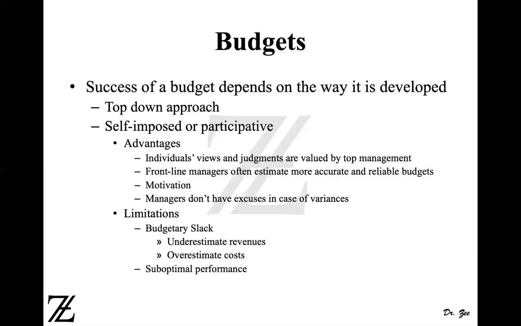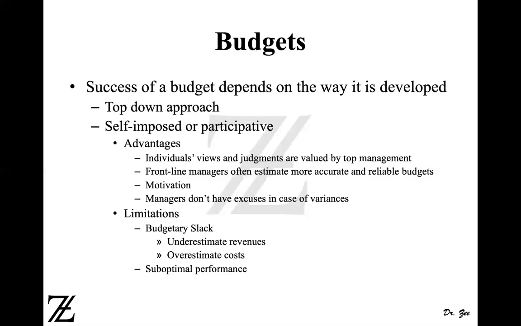So how do you underestimate revenue? If the sales manager knows that they can make $100,000 sales a year, what they can do is say, oh, I estimate that next year's sales are going to be $90,000. Okay. So the top management took it, $90,000, although the manager knew that they can make $100,000 in sales. So at the end of the year, they made $95,000 in sales. Now the top management is happy because they received the budget at $90,000, and they were like, oh, the department made $5,000 more sales, from 90 to 95,000.